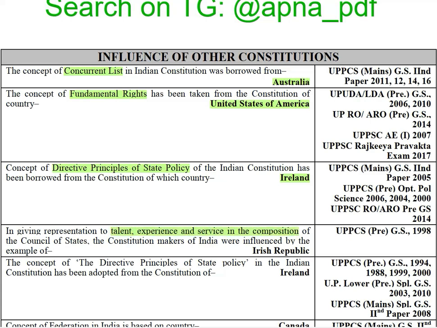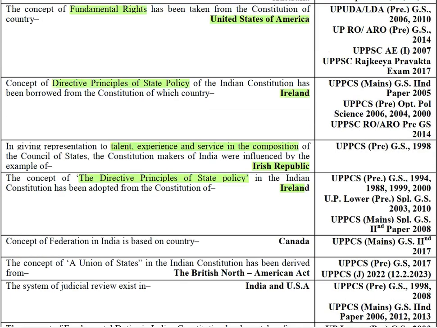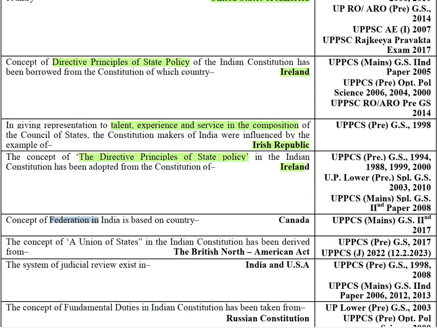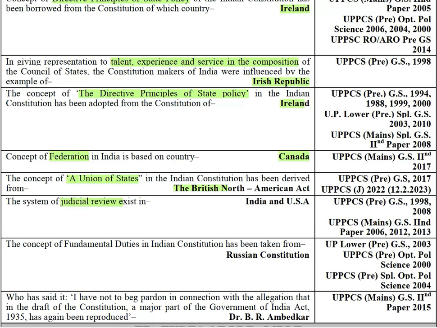So that concept has also been taken from Irish Republic, and DPSP बता ही चुके हैं कि Ireland से लिया गया है. Then we have concept of federation in India, that has been taken from Canada, and a union of states, that has been taken from British Parliament. ठीक है. And the system of judicial review is similar to that of the US American judiciary, and the concept of fundamental duties has been taken from Russian Constitution.